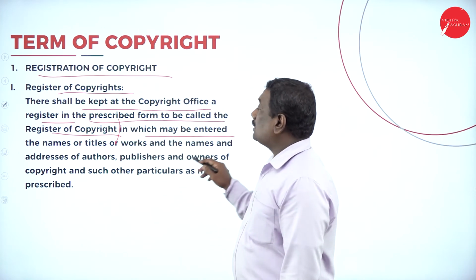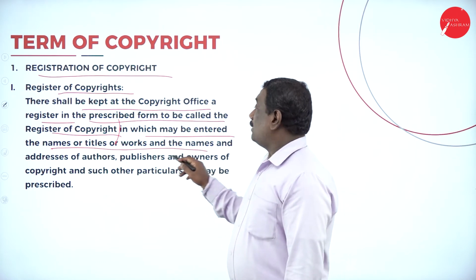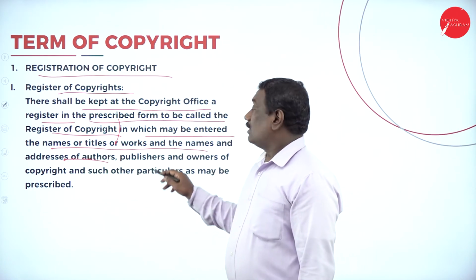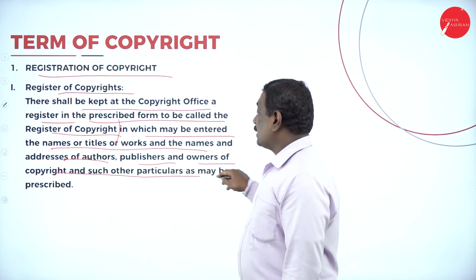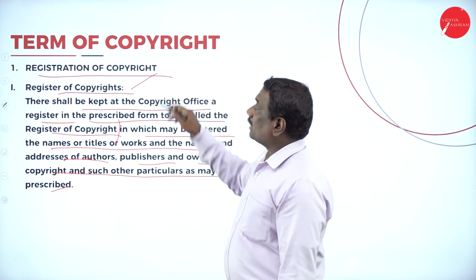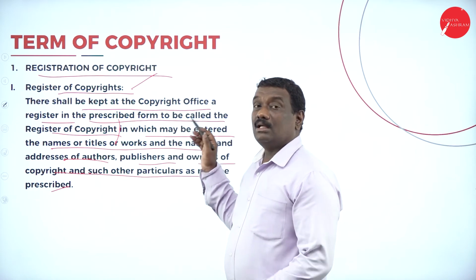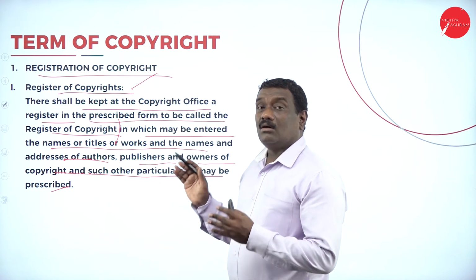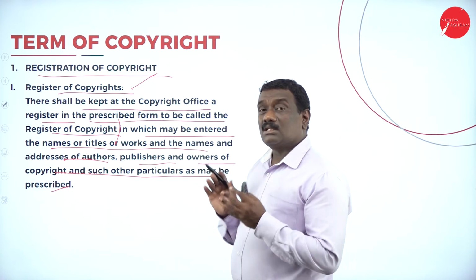There you are going to enter the names or titles of the work, and the names and addresses of the authors, the publisher's name, the owner's name and the copyrights, and such other particulars as may be prescribed. So at the copyright office there is a register meant for the register of copyrights. And what is the purpose of it?